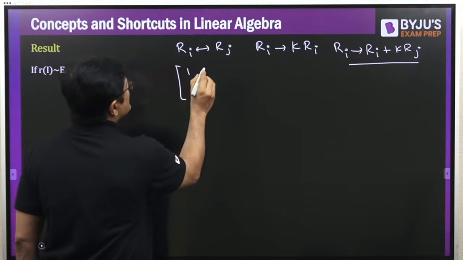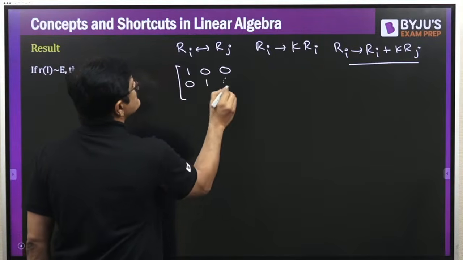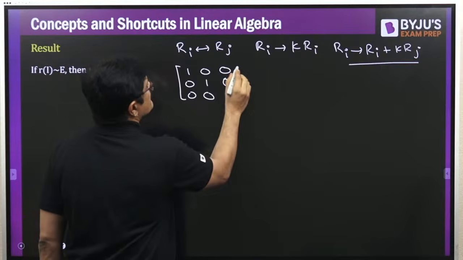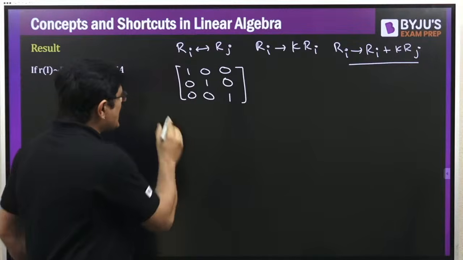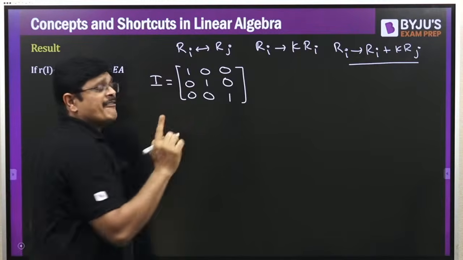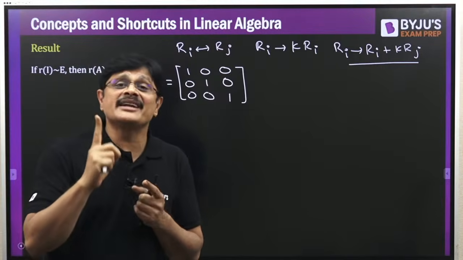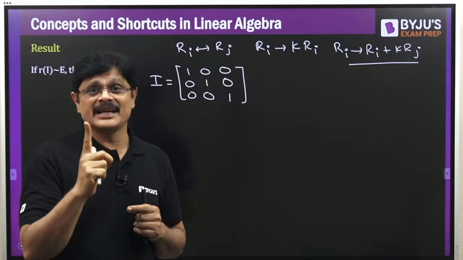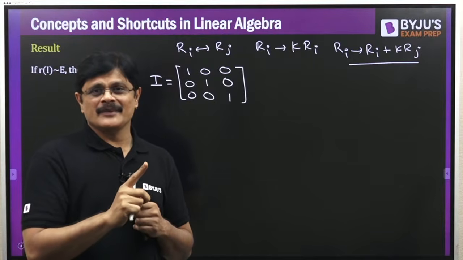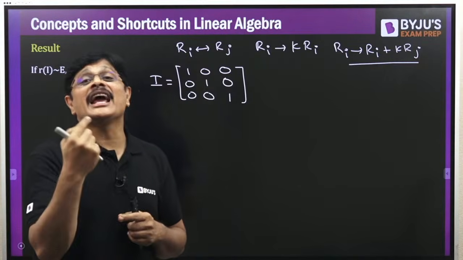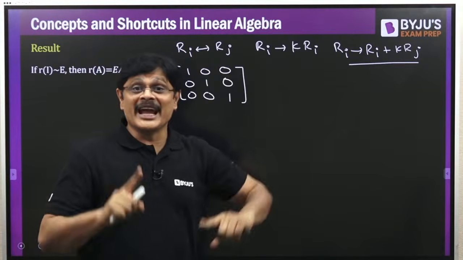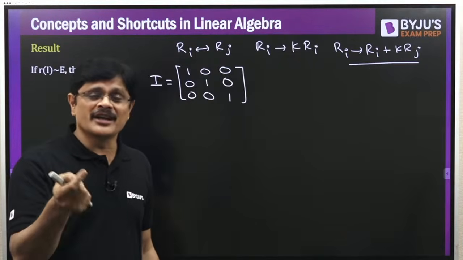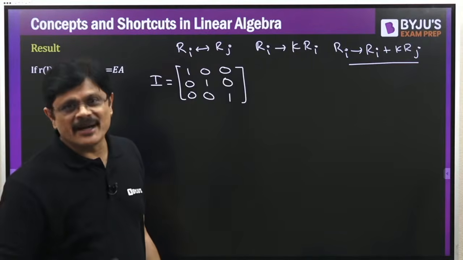Suppose I have an identity matrix. If on this identity matrix I perform a single elementary row operation, the matrix which is obtained is called an elementary matrix. Any one row operation you have to do. If you do any one single row operation, the resultant matrix is called an elementary matrix.